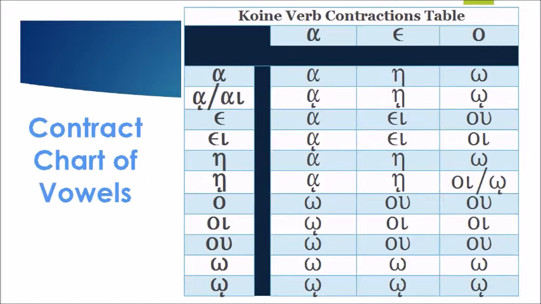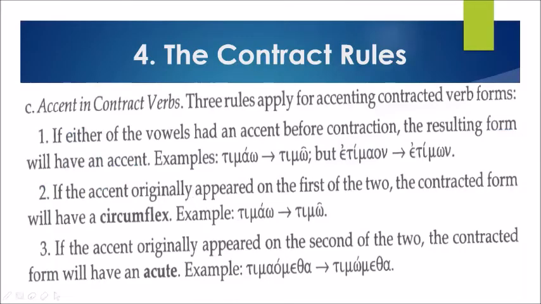So there you have it. That's a table of how we contract verbs with the vowel endings. Let's proceed to other contraction rules. There's accent in contract verbs. Three rules apply for accenting contracted verb forms.